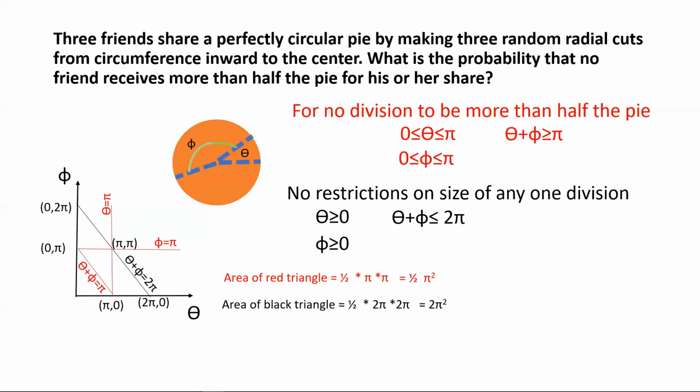So that will be half multiplied by 2 pi multiplied by 2 pi, which makes it 2 pi squared. And then you find the probability that no division exceeds half the circle by simply dividing these 2, right? And when you do that, the probability that we get is 1 by 4. So the probability that no division exceeds half the circle is basically 1 by 4.